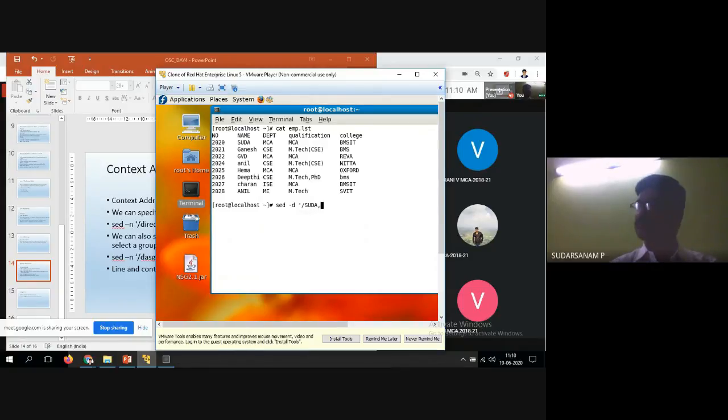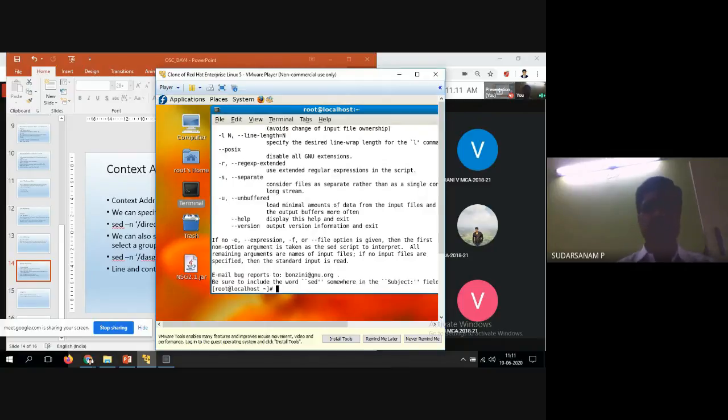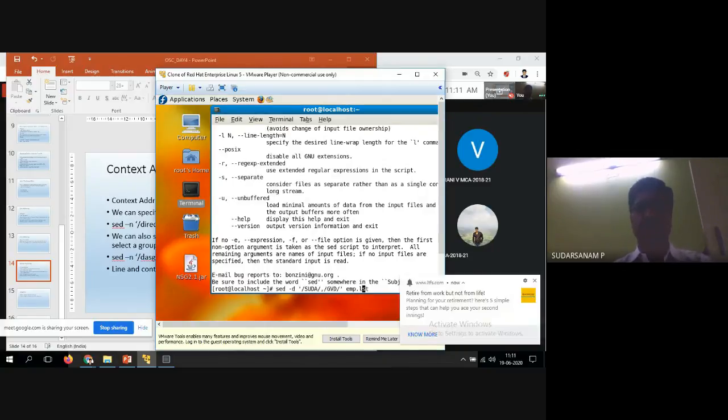Next is GVD, I want to print it, also in capital letters, GVD slash, then the colon, then the file name emp.lst. So here we are searching two names in the particular file, Sudarshan and GVD. So I want to find out and display the two names, SUDA and GVD. So here I have to print it, P.